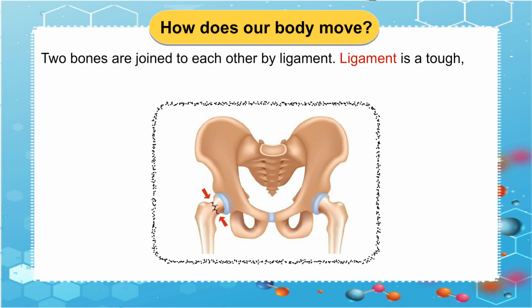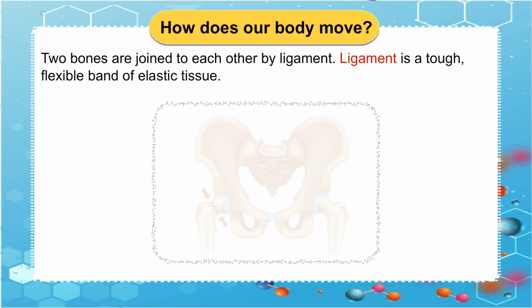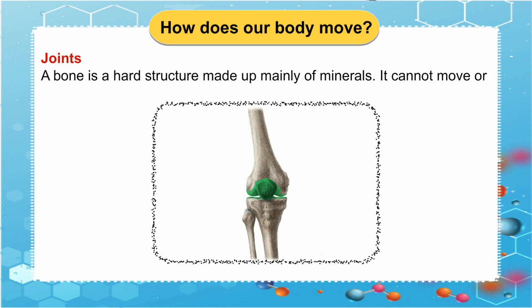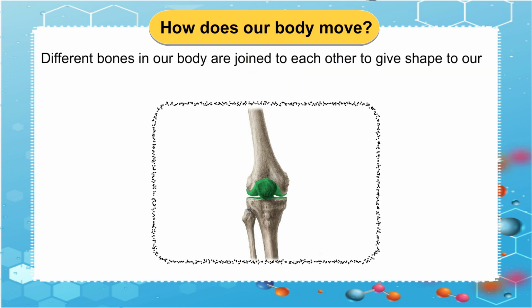2 bones are joined to each other by ligament. Ligament is a tough, flexible band of elastic tissue. Joints. A bone is a hard structure made up mainly of minerals. It cannot move or bend.